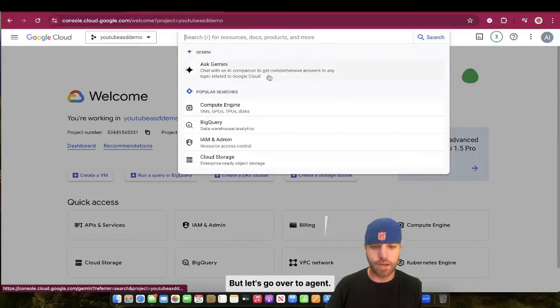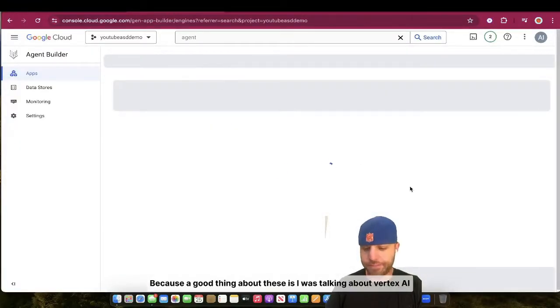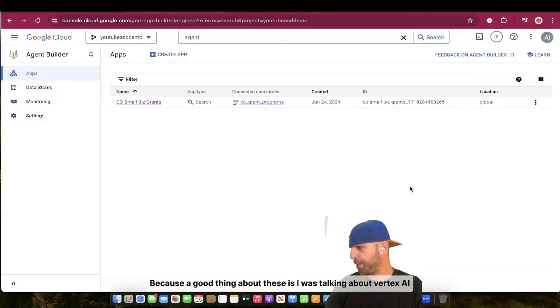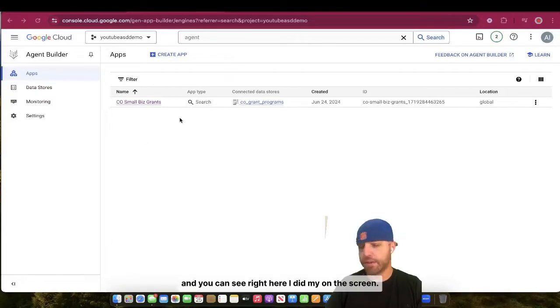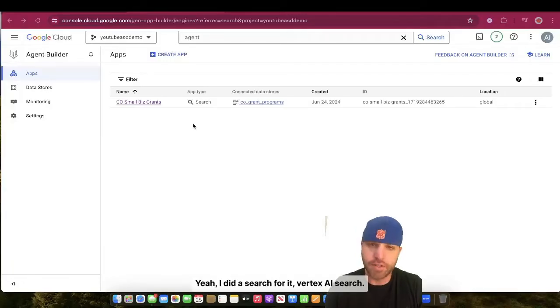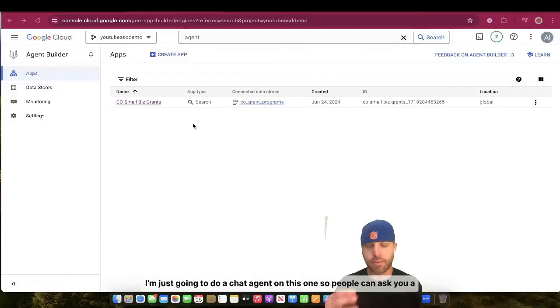But let's go over to agent. I started building one of these last night, but we're just going to start from scratch. A good thing about these is I was talking about Vertex AI conversation and how to really optimize using those as a conversational agent. And you can see right here, I did a search for it, a Vertex AI search. They're essentially going to function the same way as far as uploading the data and getting them started. So since I have that one started, it's kind of the same thing. I'm just going to do a chat agent on this one so people can ask it questions.